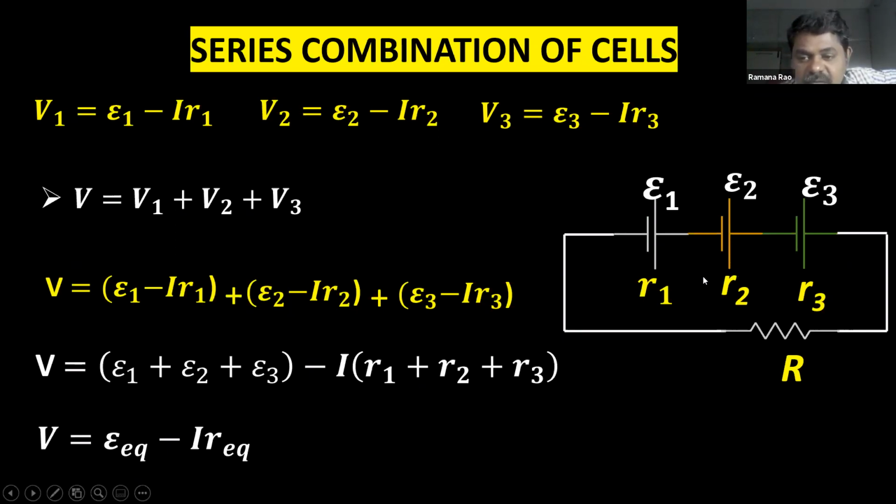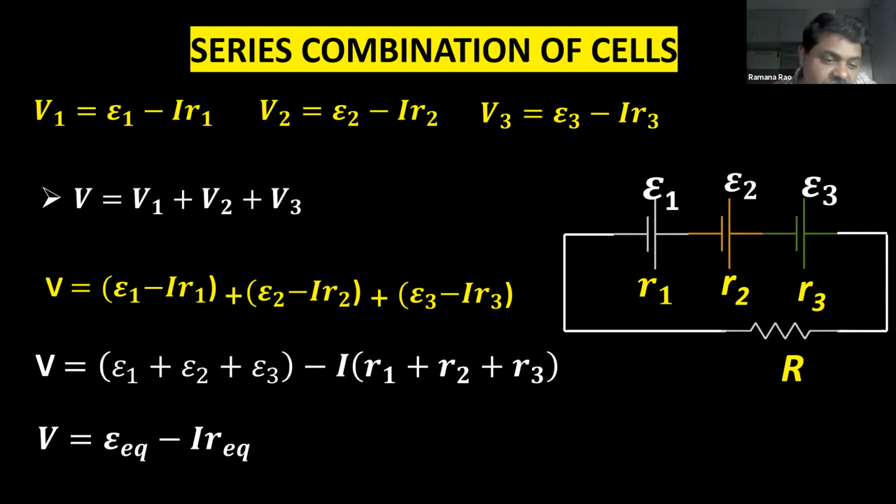So V, the potential difference at the combination of the cells, is epsilon equivalent minus I into R equivalent. You can see, children, this is again in the form V is equal to epsilon minus IR.